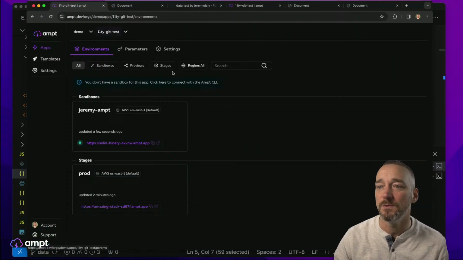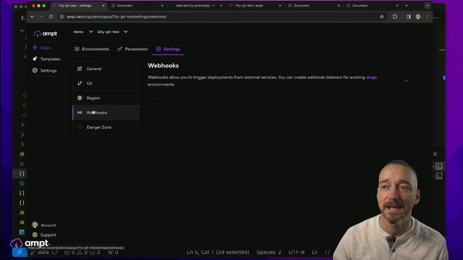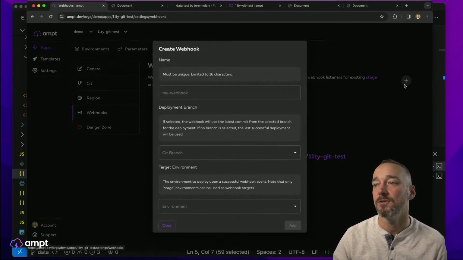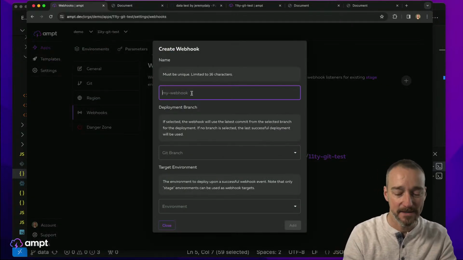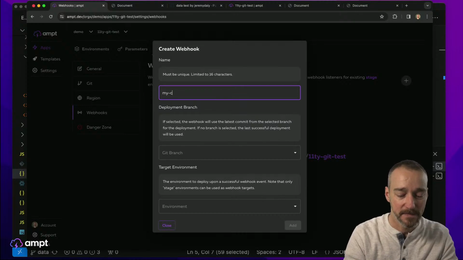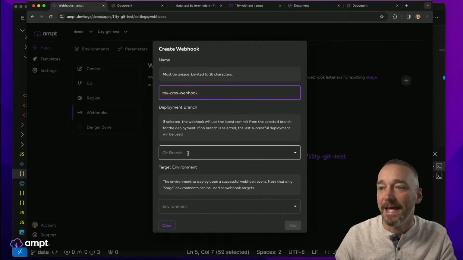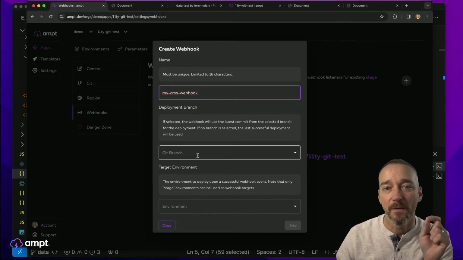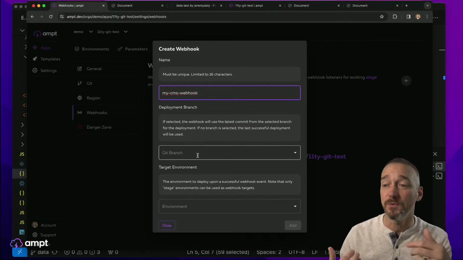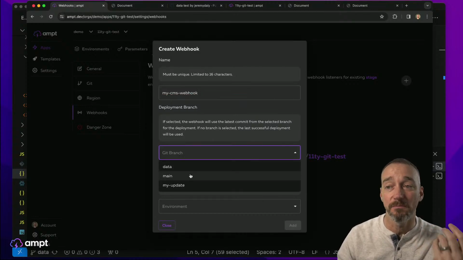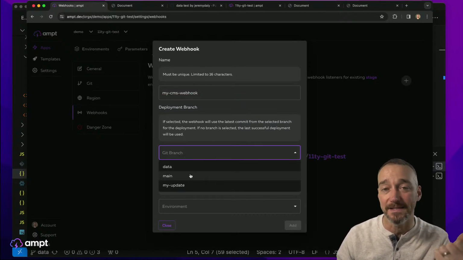So you go into the site itself, you go into settings, and we added this new thing called webhooks. I can create a webhook here, and I'll call it my CMS webhook. Now I have an option where, if I'm connected to a GitHub repository, I can go ahead and select which branch I want to use as the source branch.